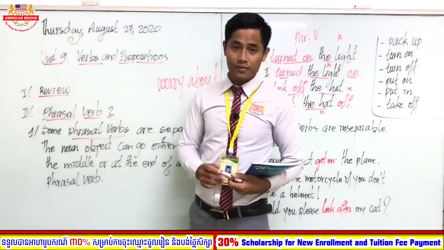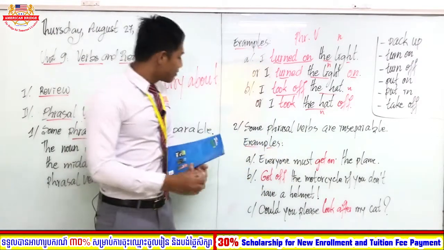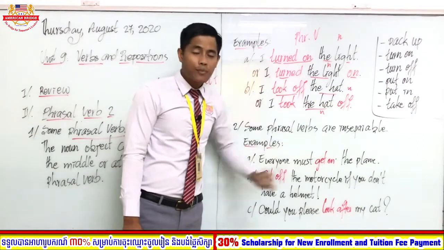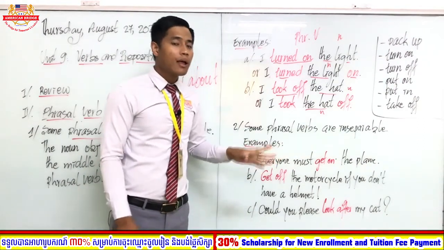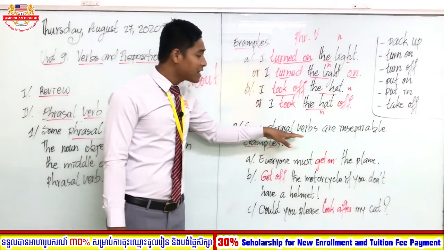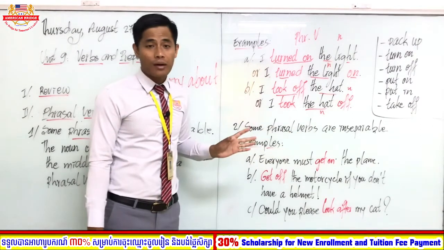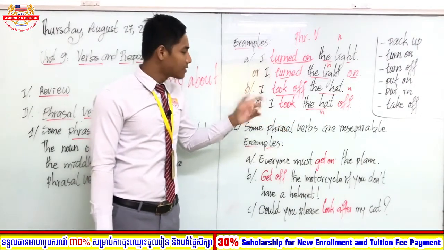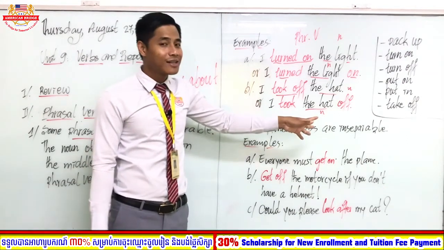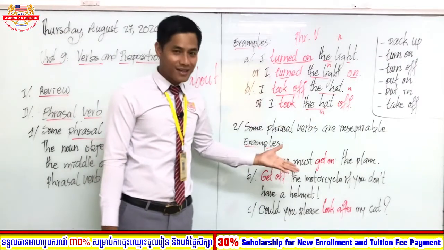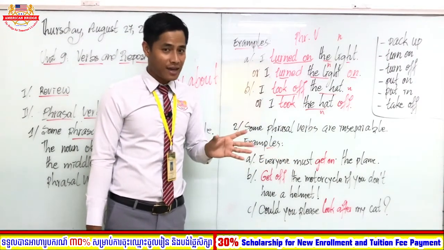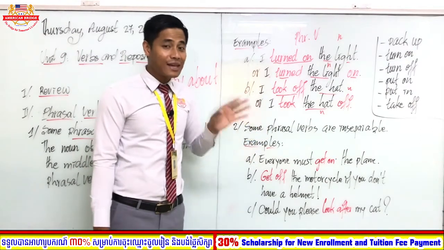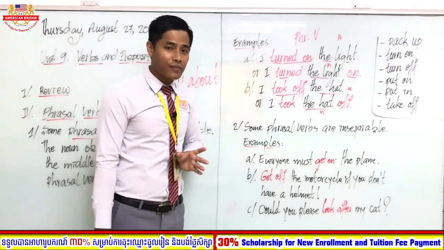Right, so number 2, some phrasal verbs are inseparable. Inseparable means that this phrasal verb doesn't allow the noun objects in the middle of it. It must be at the end of this phrasal verb.